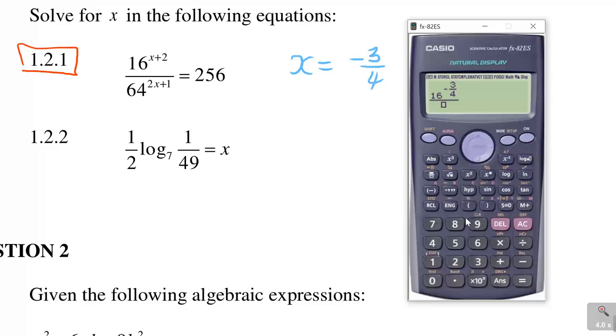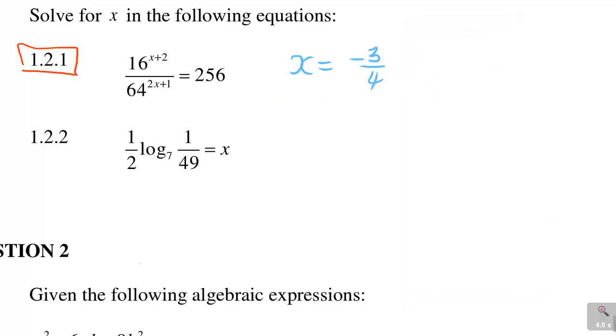You see, it says x plus 2, so this will be plus 2. You need to know how to use a calculator, guys. And then at the bottom is 64 to the power 2x. So it's 2 bracket negative 3 over 4. As I say, you need to know how to use that calculator. And then it says plus 1. So when I do that, I must get 256. If I do that, you see exactly I'm getting 256. Therefore, it means this answer that I just did is correct. That's how I do it. Alright, guys.